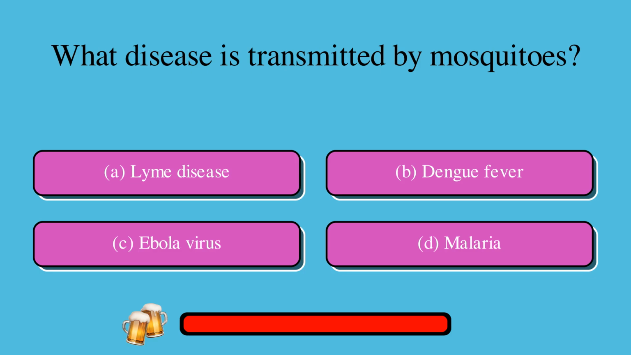Here's some tropical diseases trivia. What disease is transmitted by mosquitoes? A. Lyme disease, or B. Dengue fever, or C. Ebola virus, or D. Malaria? The correct answer is D. Malaria.